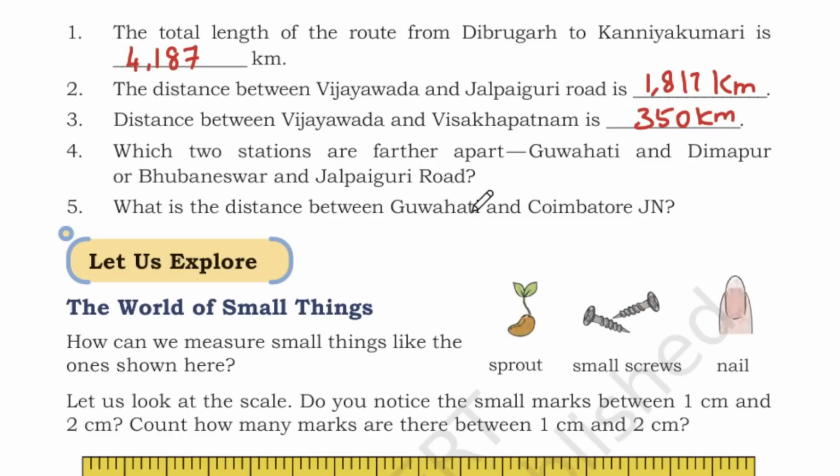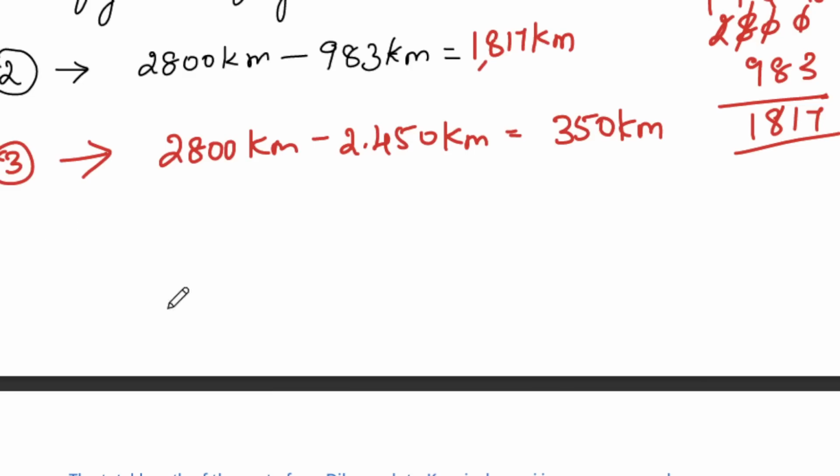So which one is farther? Let's find the distance for these two and we will see which one is farther. We'll do one by one. First we will find between Guwahati and Dimapur and then we will do the second one.